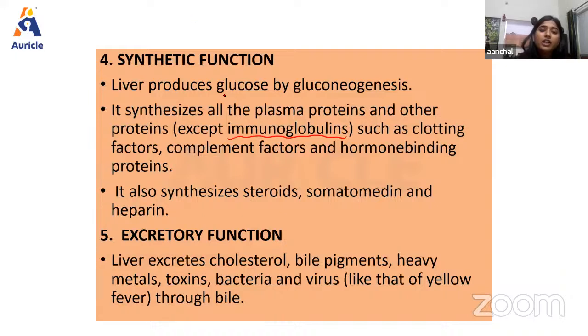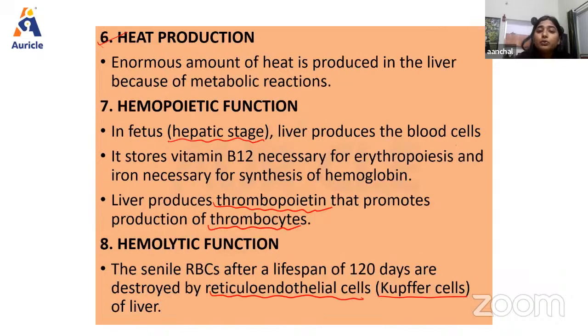Then we have the synthetic function. As we know, the liver produces glucose by gluconeogenesis, and it also synthesizes all the plasma proteins, but antibodies are not synthesized by the liver. Clotting factors, complement factors, and hormone-binding proteins are synthesized by the liver, and some steroids, somatomedin, and heparin are also formed by the liver. Then the excretory function: it excretes cholesterol, bile pigment, heavy metals, toxins, bacteria, and viruses with the help of macrophages or Kupffer cells. Then heat is also produced due to various metabolic activities carried out inside the liver.